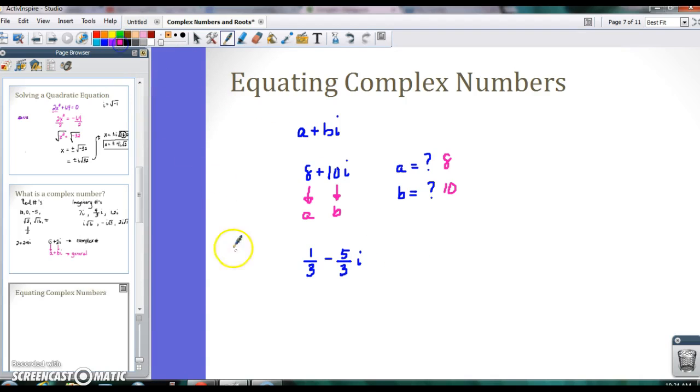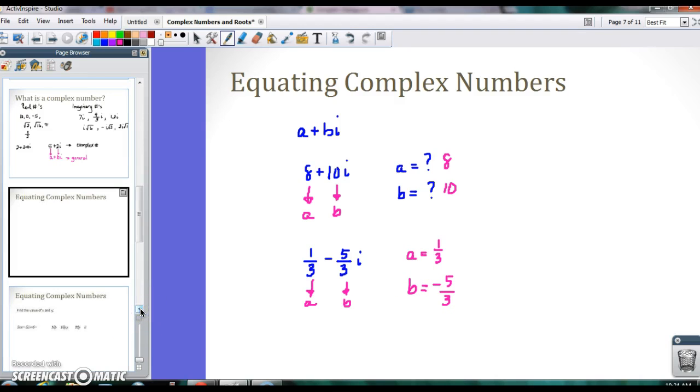So in this case, here's your A and here's your B. So you would say A is 1/3, and you would say B is negative 5/3. Okay, so that's the idea between what a complex number is and how you would write it. Sometimes they get pretty complex too.